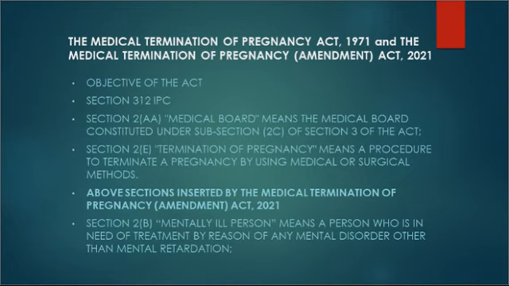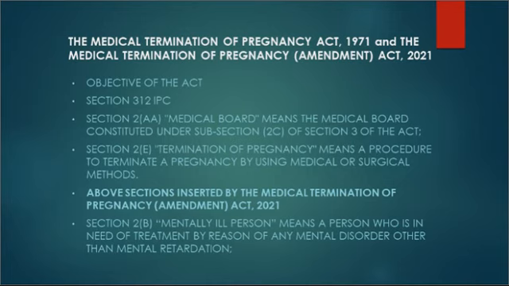So, moving ahead, first of all, let's revise what section 312 of the Indian Penal Code is. We all know that section 312 of the Indian Penal Code talks about causing miscarriage, isn't it?